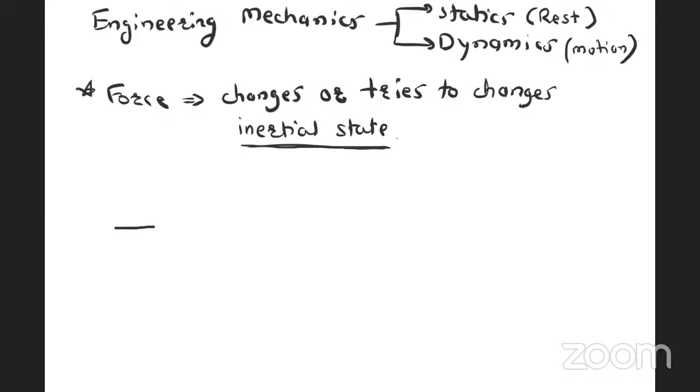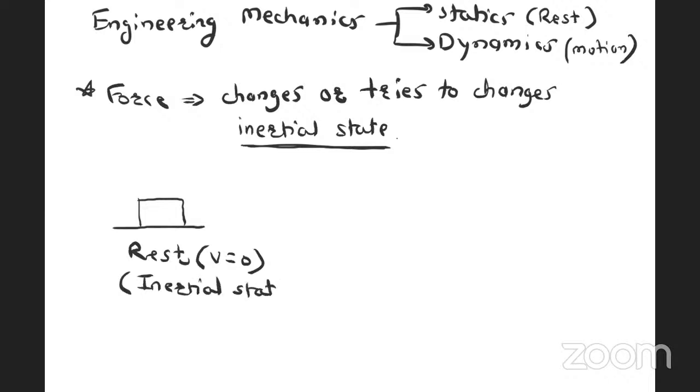Let us consider one body. Let us consider this is the body, and this body is at rest. This is my consideration. Now, what is the meaning of rest? Rest means the velocity of body is zero. Now, this is the inertial state of body, that is velocity is zero, that is body is at rest.